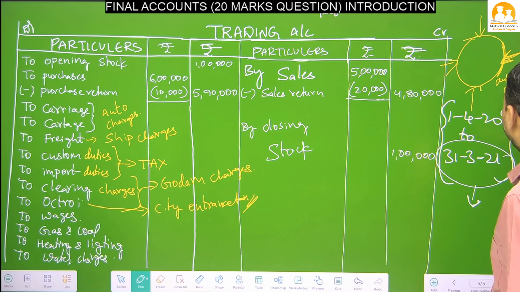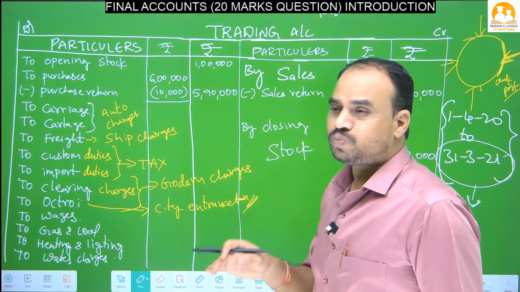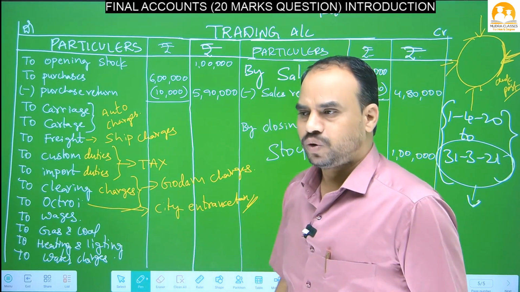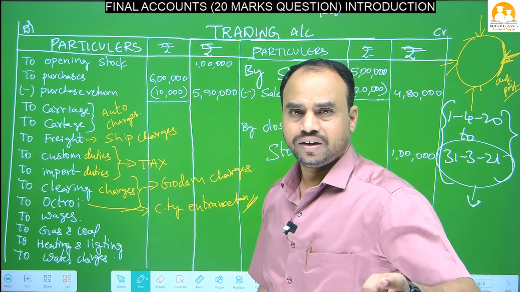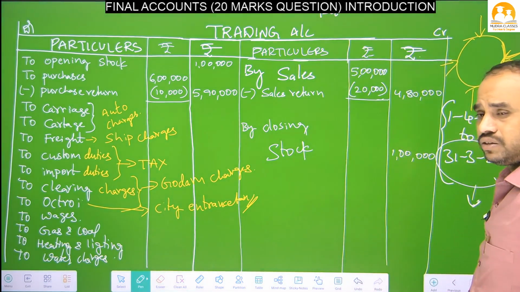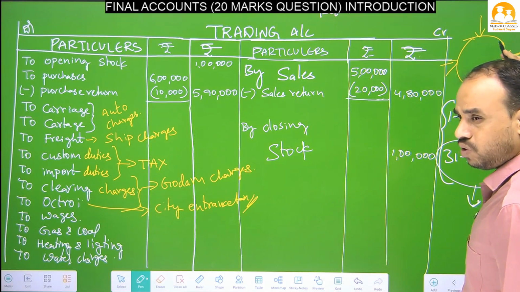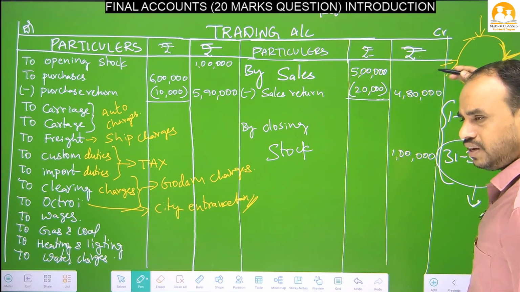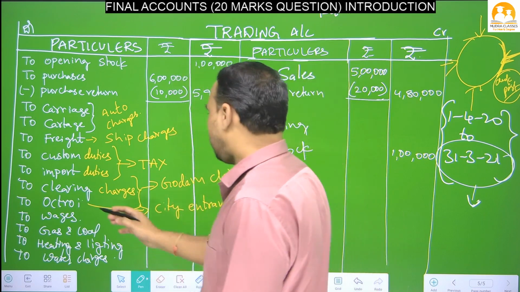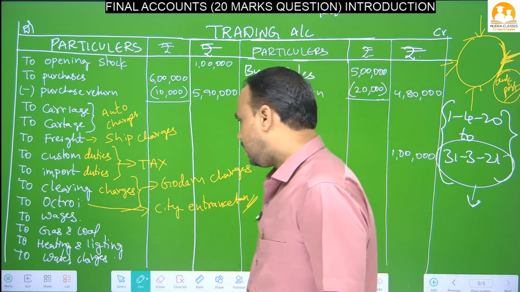In that check post, this octroi is applicable only to transport vehicles, not all vehicles. This octroi will be applicable only to transport vehicles like lorries, trucks, autos, TCMs, Eicher. For trucks only, this octroi duty will be applicable. When these trucks want to enter the city, they have to pay some tax to the government, that is called octroi. So in simple words, octroi means city entrance tax. If you want to enter the city, you have to pay some tax, that is called city entrance tax.